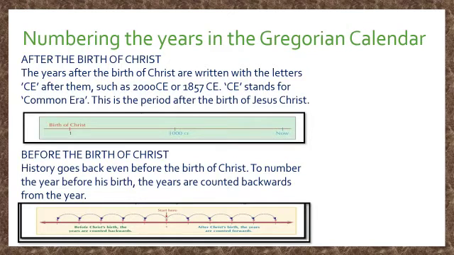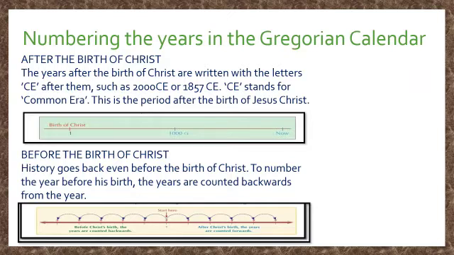Now we are going to see the second point of the lesson, numbering the years in the Gregorian calendar. There are two ways to number it: after the birth of Jesus Christ and before the birth of Jesus Christ. First we are going to see the first point, after the birth of Jesus Christ. The years after the birth of Christ are written as CE, such as 2000 CE or 1857 CE, where CE stands for Common Era.